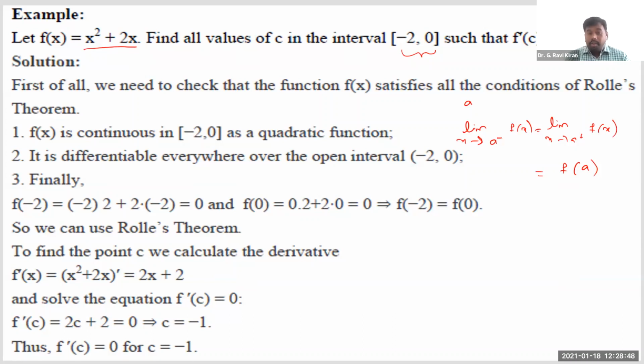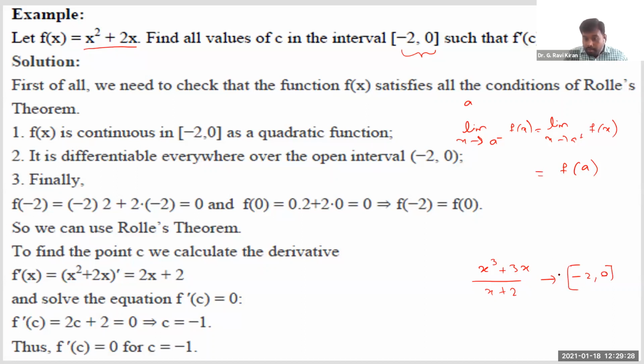As you know, when you are given a polynomial function, that polynomial function is always continuous. When you are given a logarithmic expression, it is always continuous for all positive values. When you are given an exponential function, it is always continuous, right? When you are given some trigonometric functions like sin x or cos x, they are always continuous, right? See, for example, if you are given a rational function of this kind, x cube plus 3x divided by x plus 2, and let us say this function is defined in the interval -2, 0, right?